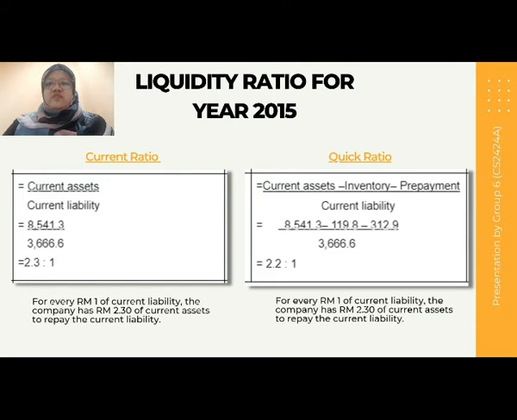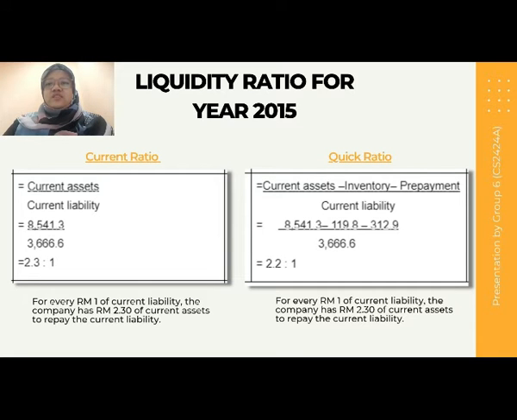And the quick ratio equals 2.2 to 1, where the current assets are 8,541.3 million minus inventory 119.8 million minus 312.9 million of prepayment, divided by current liabilities of 3,666.6 million.